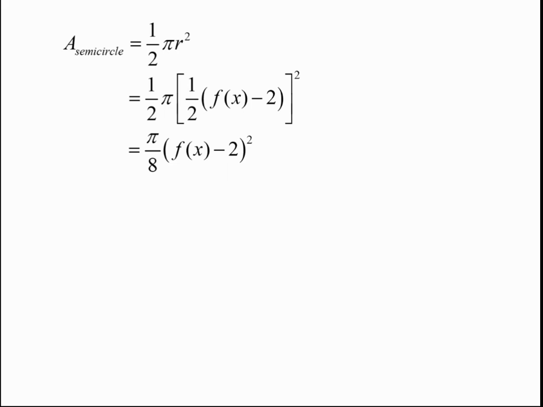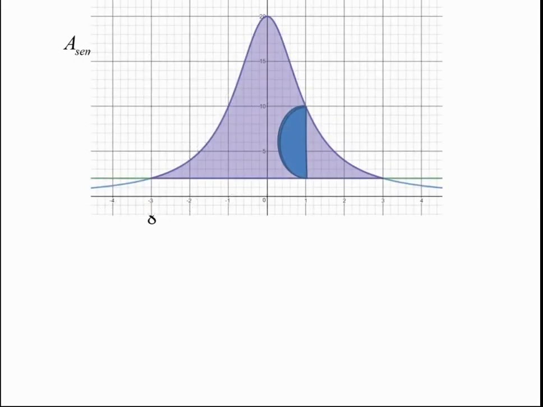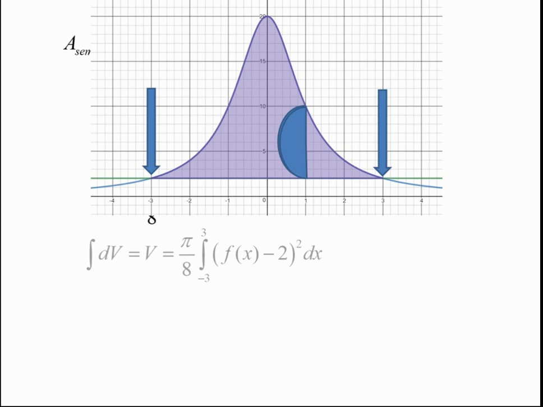When we multiply this area formula by the thickness of our slice, dx, we get an expression for the volume of the slab. Recall that the volume of the slab is just a small portion of the volume of the larger object whose volume we are trying to determine. Before we integrate, it will be helpful to consider how far to the left and right we can make such semicircular slabs. It should be clear that we can do so between -3 and 3. So those numbers become our limits of integration.